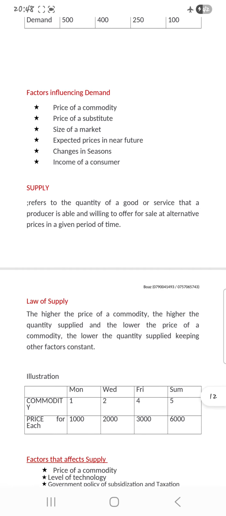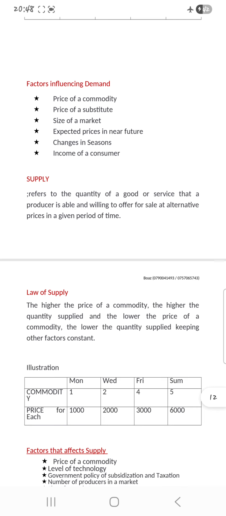Then you have changes in the seasons. Different commodities or products have seasons. For example, success cards. In exam time, success cards have high demand, but when exam time ends, success cards will have low demand. Even for Valentine, during the Valentine period, flowers have high demand, but after Valentine, flowers will have low demand.